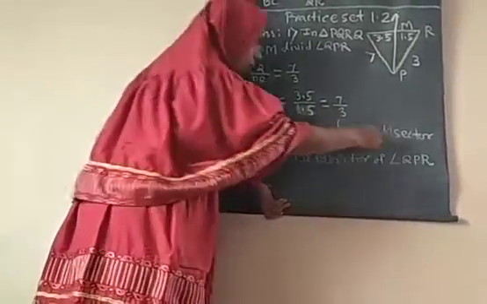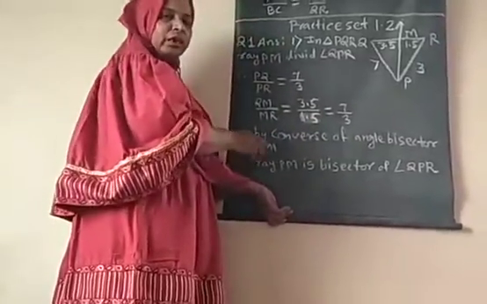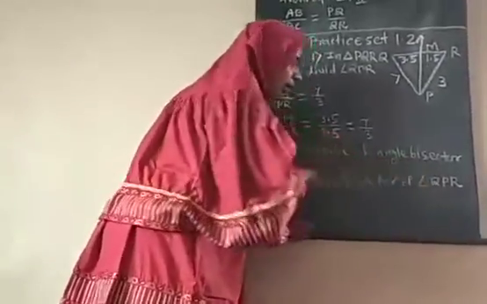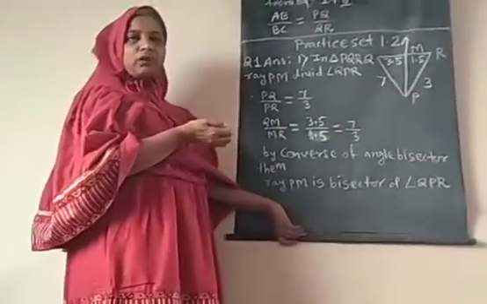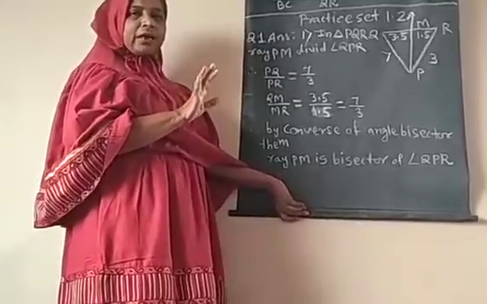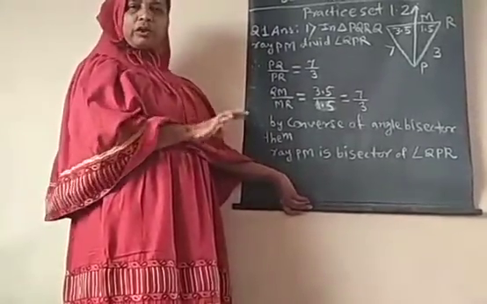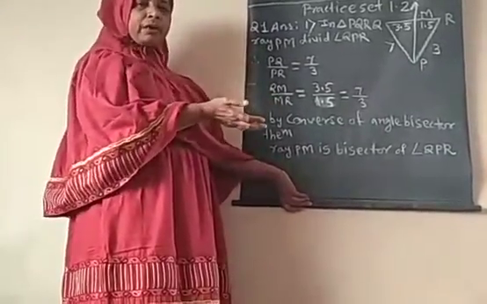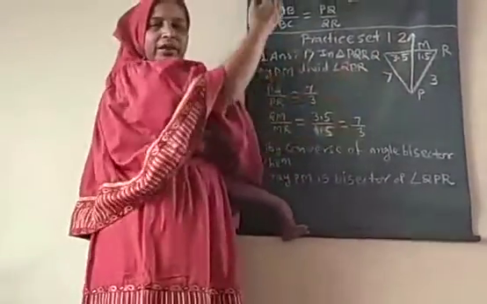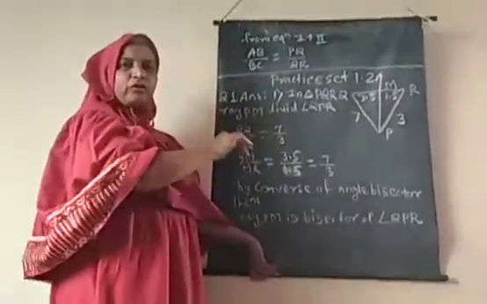By the converse of the angle bisector theorem, if the ratios are equal, then the ray is the bisector of the respective angle. The proofs of converse theorems are not there and are not compulsory; only remember the theorem statements. The angle bisector theorem says if the angle is bisected, the ratios are equal.